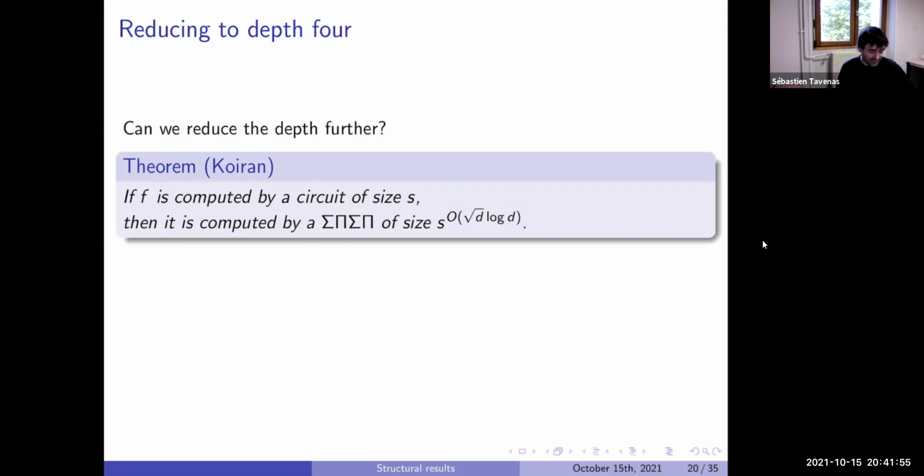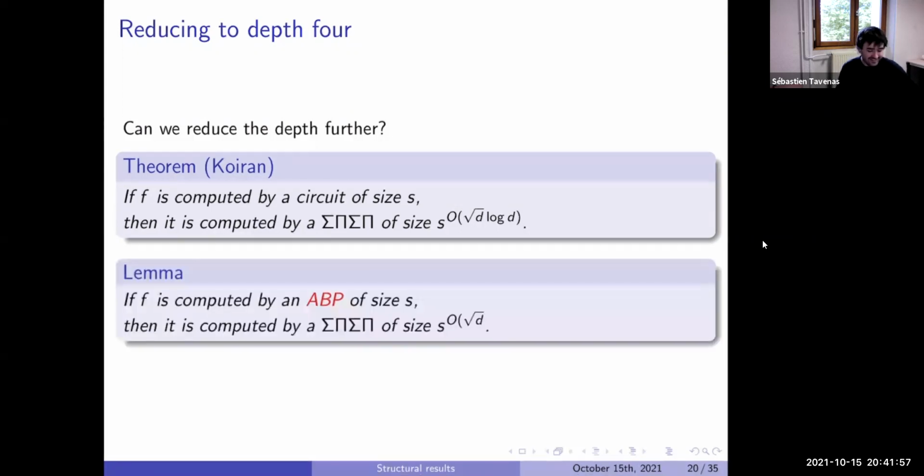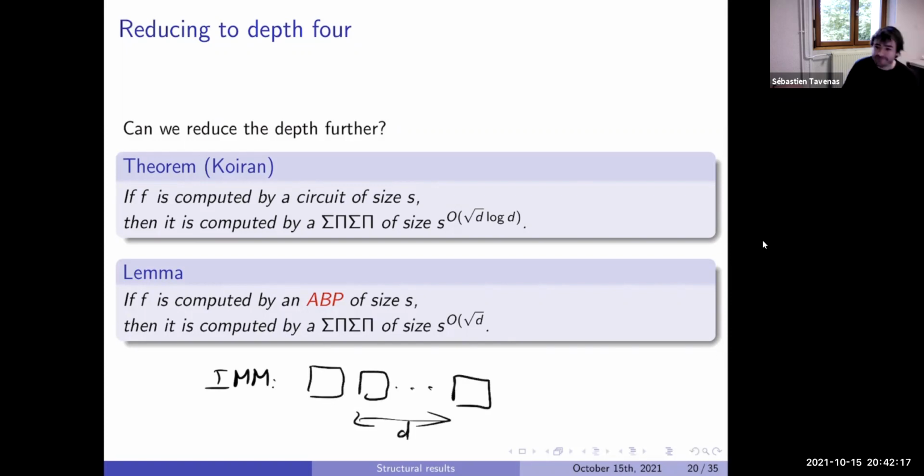In fact, we can notice something. It is very easy to parallelize IMM. If you look at the polynomial iterative matrix multiplication, it was just a multiplication of D matrices. Now I say IMM of n and D, in general, I call it like that.